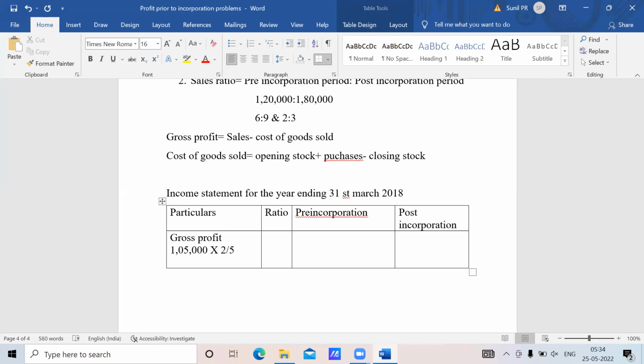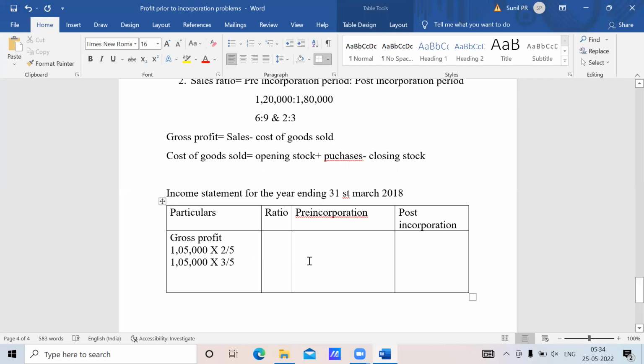So 2 by 5 into 1,05,000 is 42,000. First one is 42,000. Next, what is the post-incorporation? 63,000. Correct. Now the ratio you understood, it is 2:3. Which ratio have we taken? Sales ratio. I'll mention this for your reference.